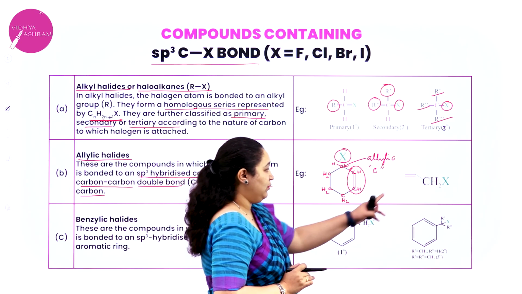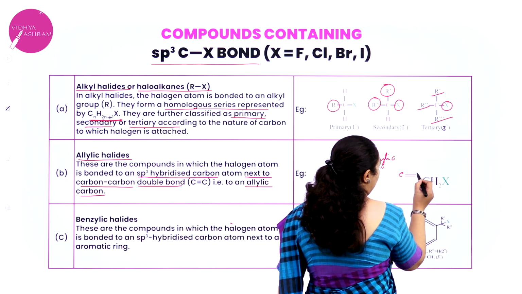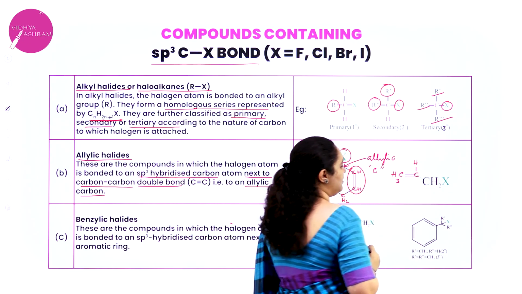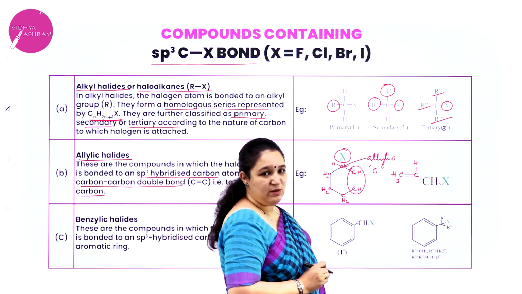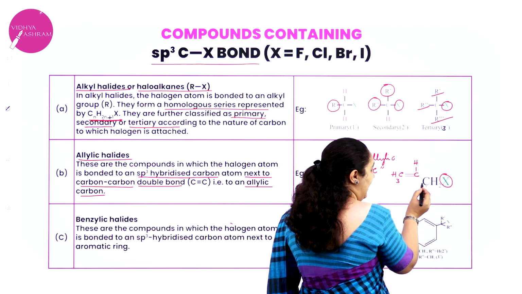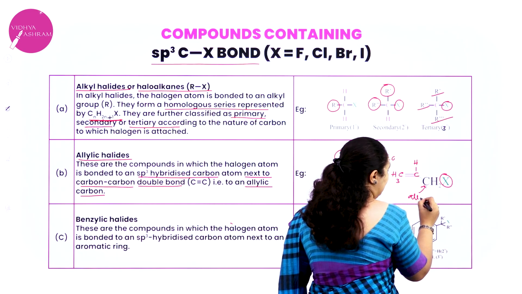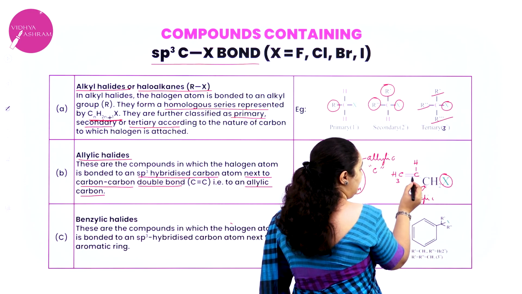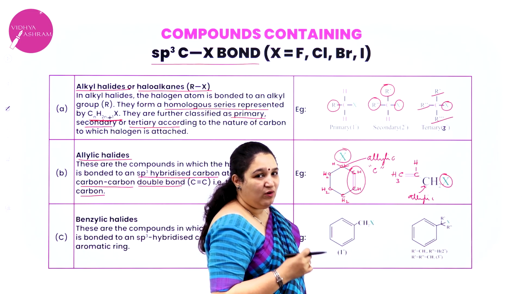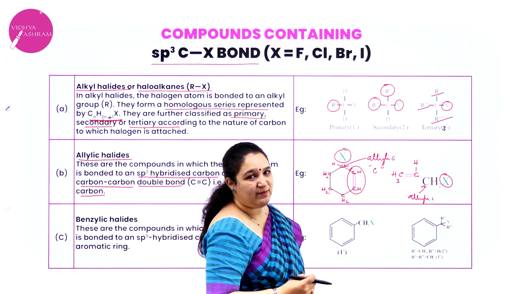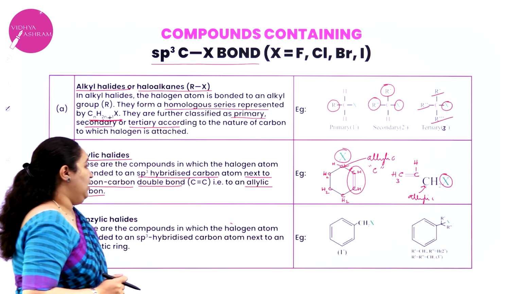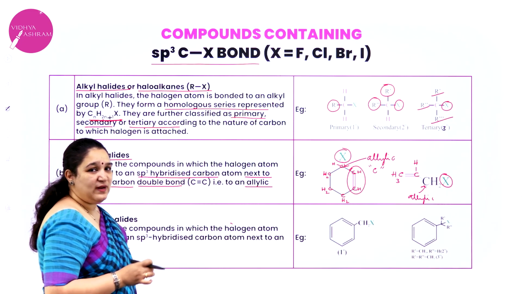So once again, with one more example I will explain. Now I have here one carbon atom, here also there is a carbon atom, this is a CH3 group, here 1, 2, 3, there is one CH bond present. That is just the bond line structure which they have shown. Now the halogen is attached to this carbon atom and this carbon atom is what? Allylic carbon atom. Why allylic carbon atom? Because it has a carbon-carbon double bond as its neighbor. So such haloalkanes, what do you call them? Allylic halides.